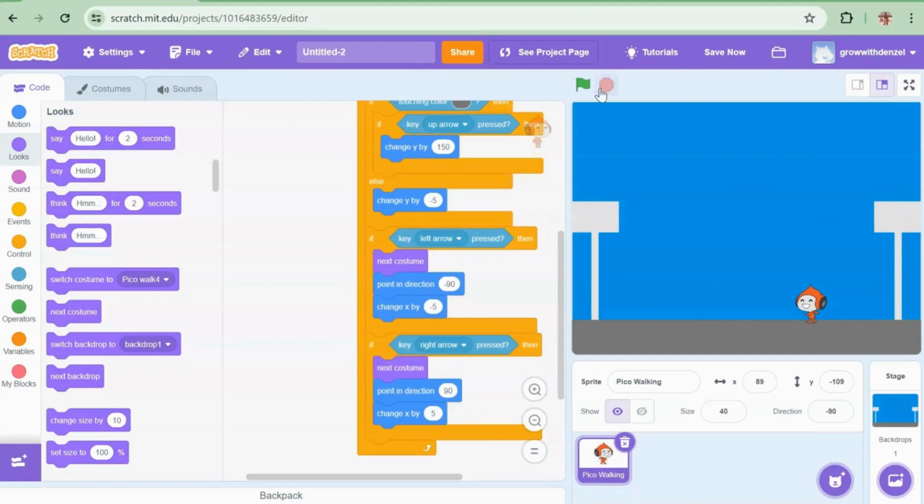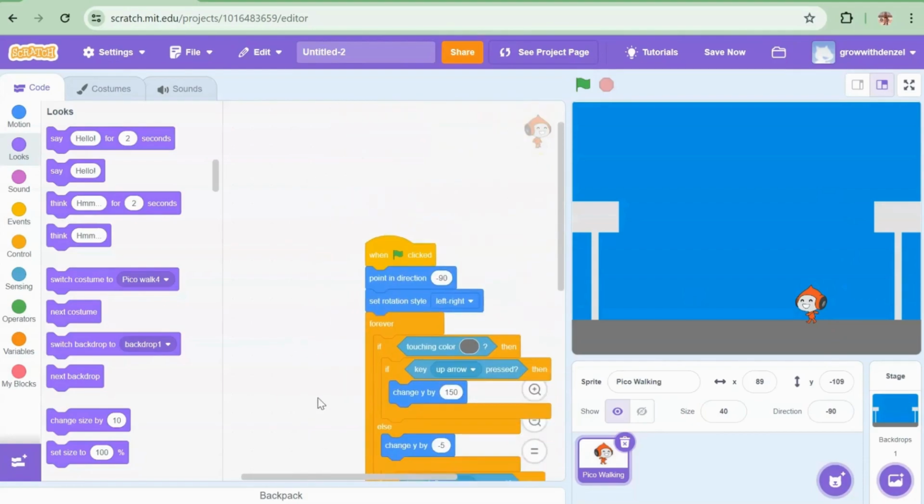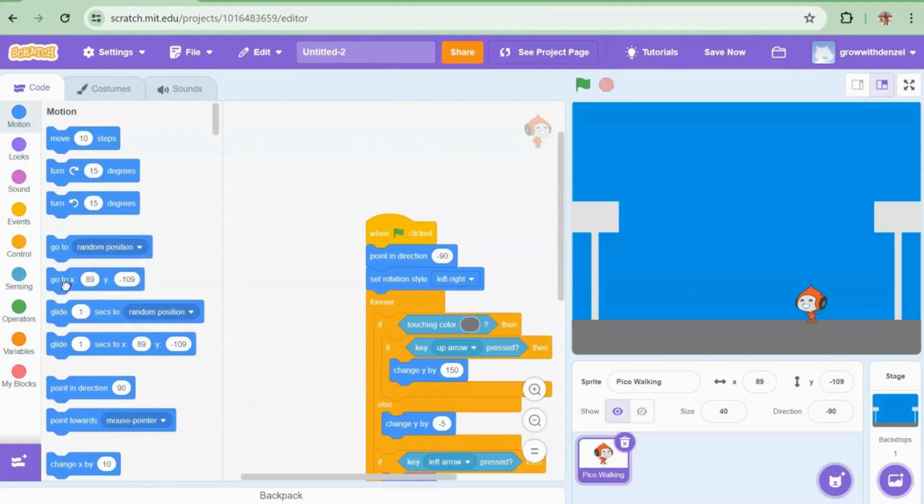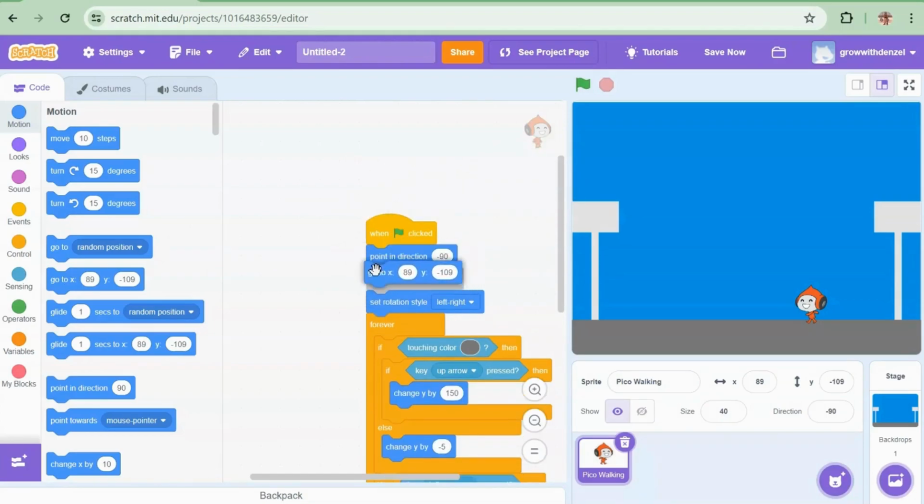Okay, so now that we have that, let's make a place for it to go to. You bring go to x 89 and y -109. It's okay if yours is a different position. It's always different positions. So put that in and test it out. Now see, you take it all the way over to the other hoop, click reflect, it goes back to where it's meant to be, and then it's also facing its direction, which is right here.